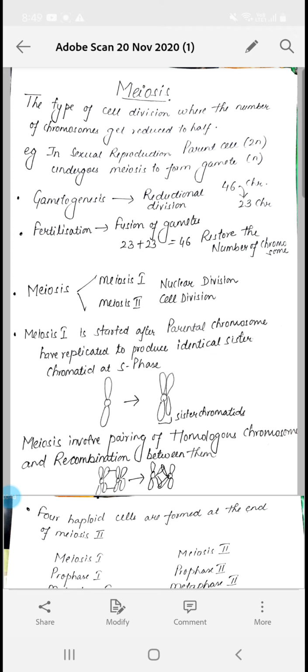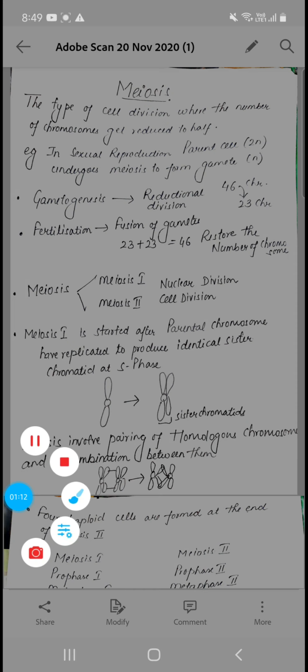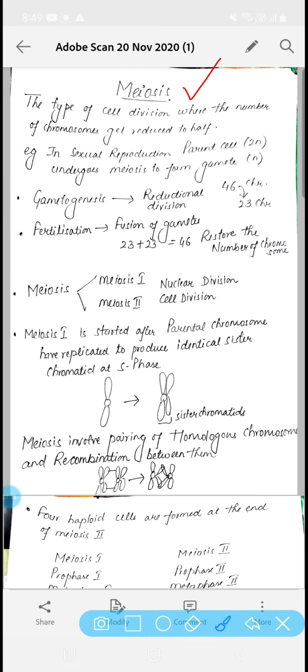Be attentive and try to understand all the concepts. Try to recapitulate all the diagrams in your memory, because this topic is very, very important for your further higher studies. I want you to clear your concept in this class only, so that you don't face any kind of difficulty in your higher classes. So let's begin with the topic, that is meiosis.